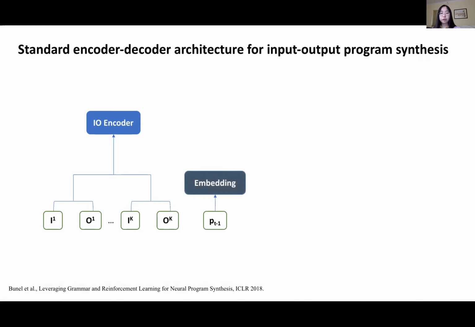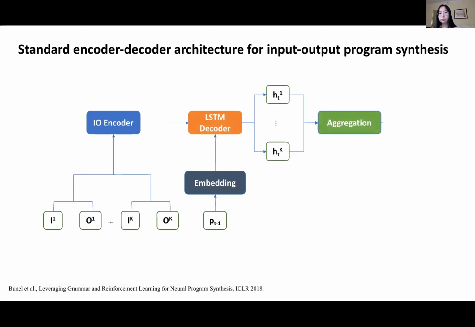Another part of the model input is called P-1, which is the previous program token generated by the model. Then we feed both parts of the input to a decoder to generate the next program token. Here we use an LSTM as the decoder. Basically, this entire model will generate a program as a token sequence.